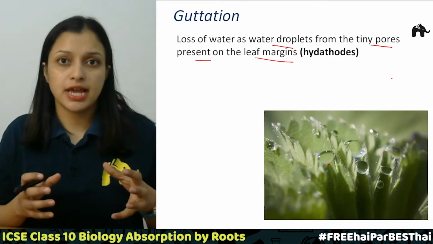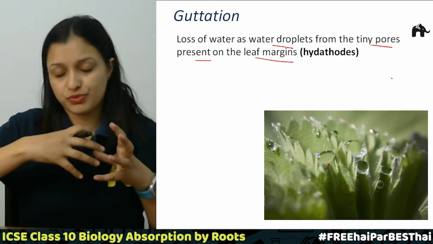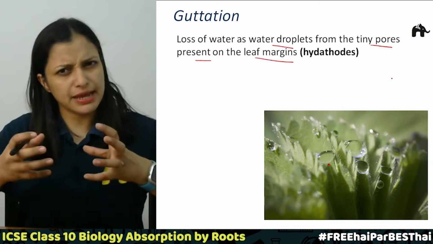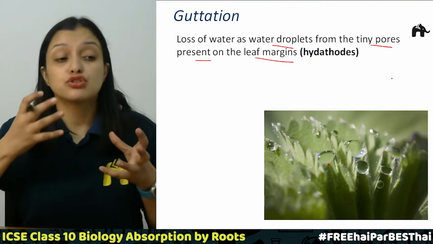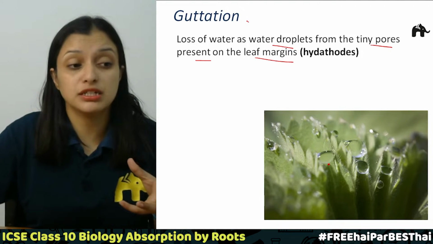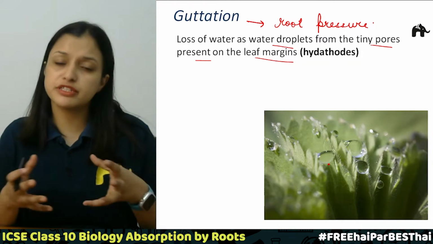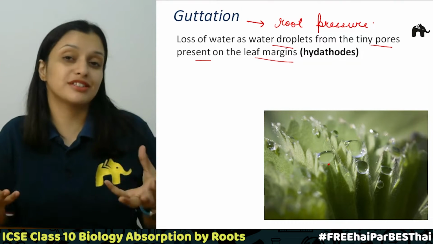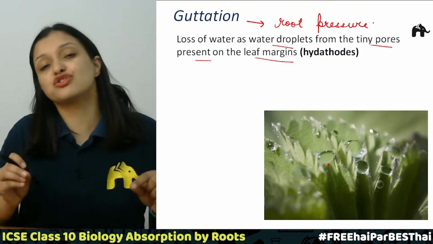And why does this guttation happen? Basically when there is a lot of water, when there is root pressure, due to this root pressure the water comes out from the stems, from the leaves, leaf margins or the leaf veins. So this guttation is a result of root pressure, right? And from where does this water come out? From stem, from leaf margins, from hydatodes. Those are the small pores like the stomata, which are the small pores on the surface of the leaves, right? So hydatodes are the small pores on the margins of the leaves.